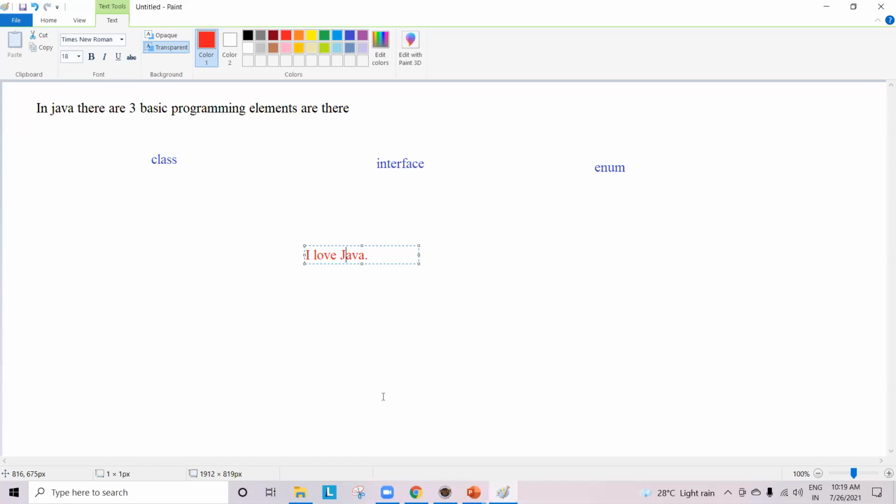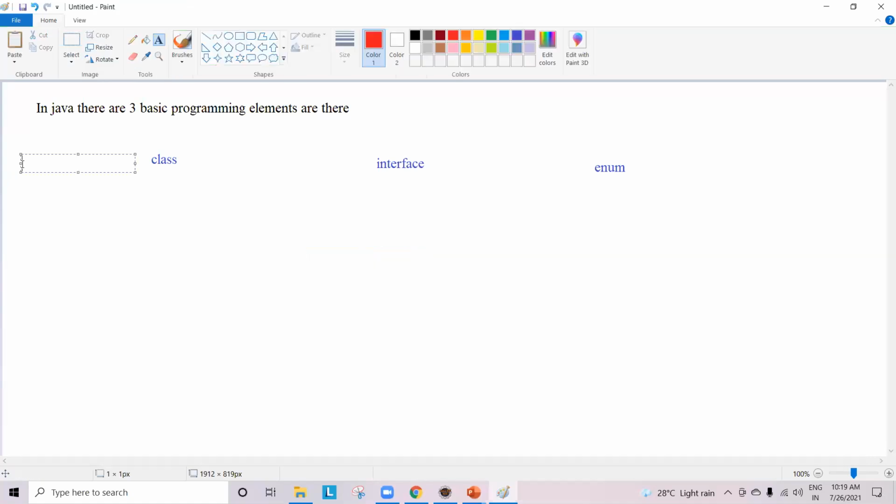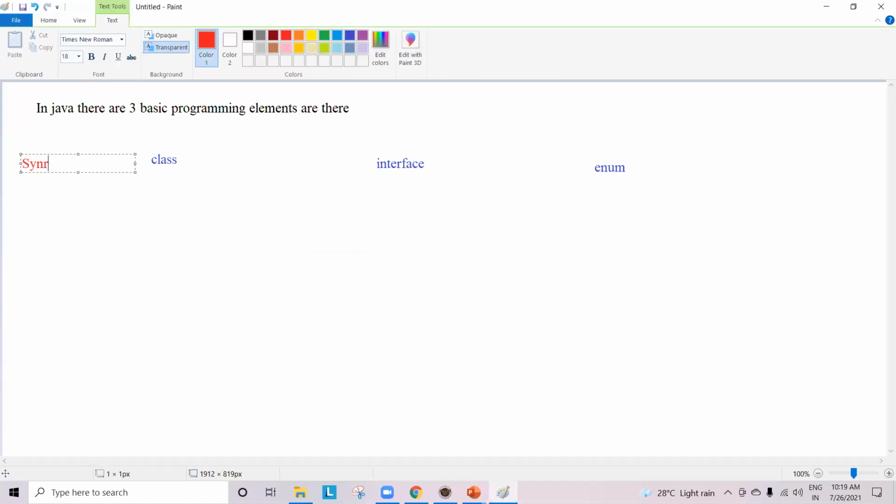Syntax. What is actually syntax, guys? What do you mean by syntax? Some rules and regulations which we need to follow. Am I clear? Now I want to give the syntax of a class. Okay, kindly please observe here.